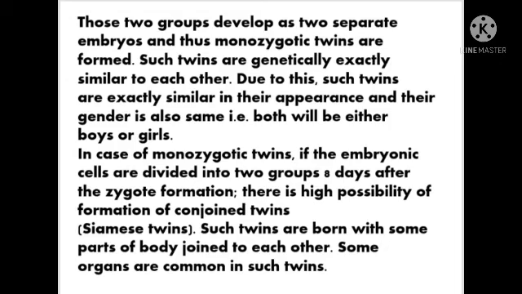So, due to this, they are formed from a single embryo. Due to this, they are exactly similar in their appearance and their gender is also the same. Either both will be male or both will be female. That means they will be girls or they will be boys. In case of monozygotic twins, if the embryonic cells are divided into two groups 8 days after the zygote formation,